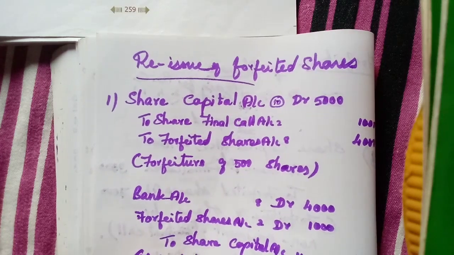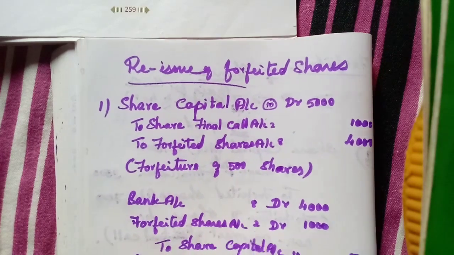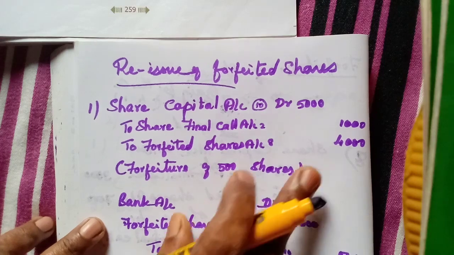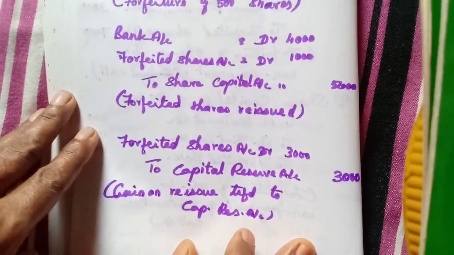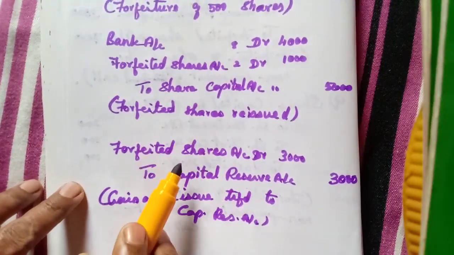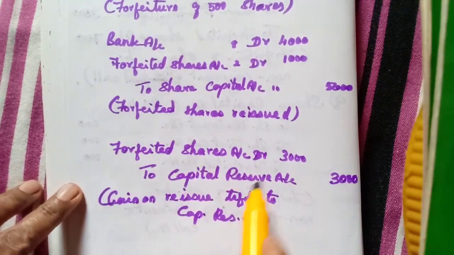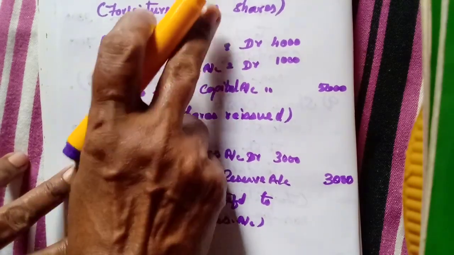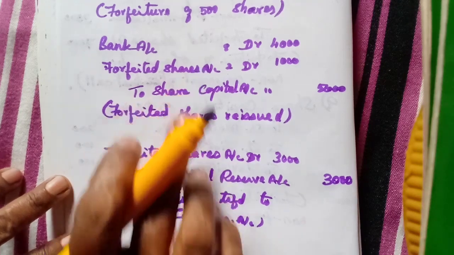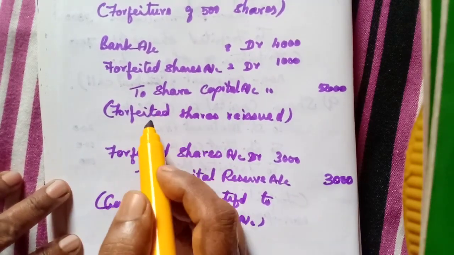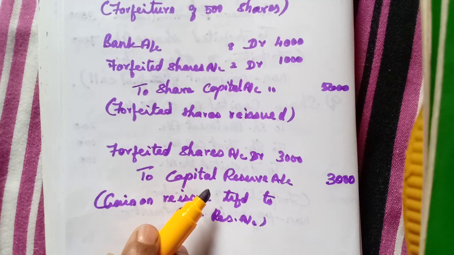Sometimes they may not reissue all the shares. Here all the 500 shares have been reissued, so we just deducted: from 4,000 we deducted 1,000 and got 3,000. But if they have reissued only a portion of the forfeited shares, then we need to calculate how much amount is for the shares reissued, and only for that reissued portion we credit the capital reserve account.